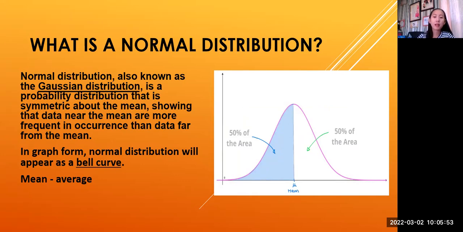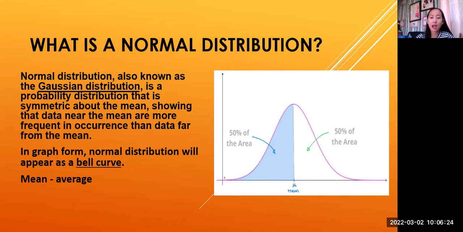So the normal distribution or Gaussian distribution is the probability distribution wherein the scores are just near the mean. Say for example, in a quiz out of 10, the mean of your score is 8.